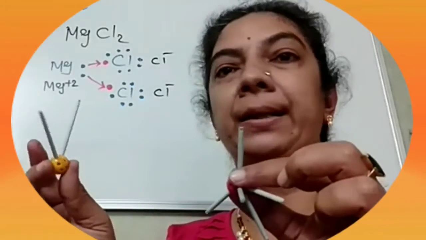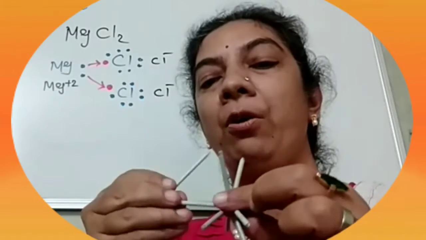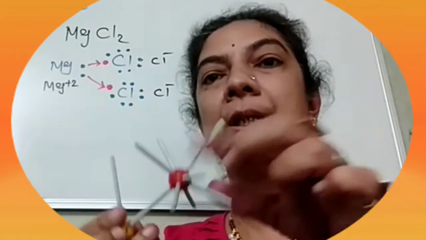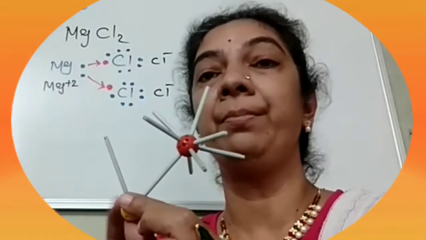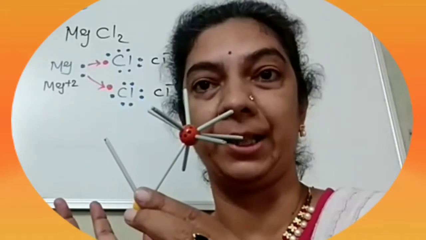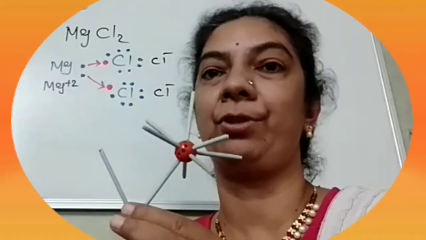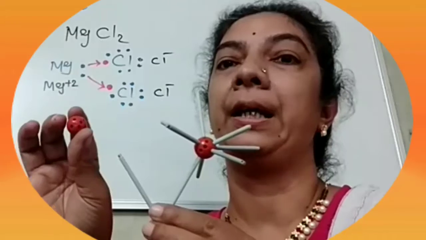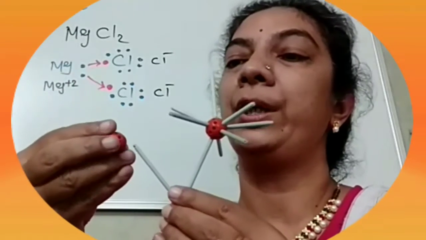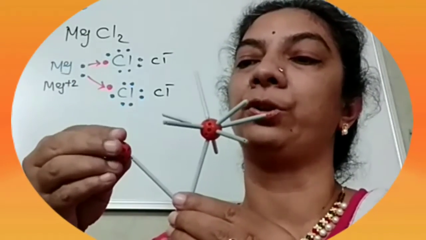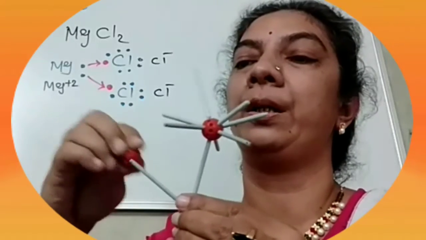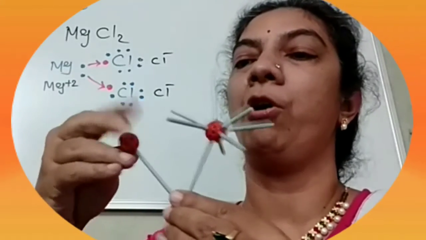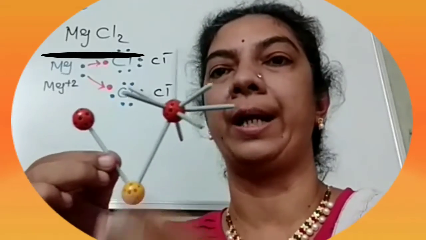So this magnesium will give 1 electron to this chlorine. So the structure of this is stable, but magnesium still has one more valence electron, and in that situation, one more chlorine. Just imagine another 7 electrons for this chlorine. So it will combine with this also, and that makes one stable compound of magnesium chloride.